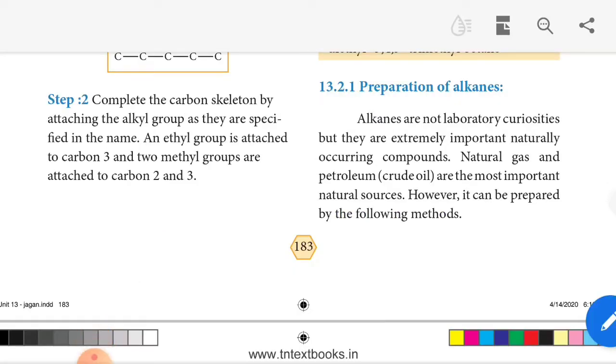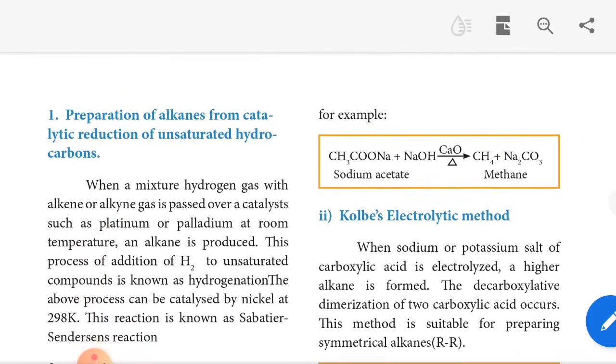Alkane means carbon containing single bonds. Alkanes are not laboratory curiosities, but extremely important naturally occurring compounds. Most of the hydrocarbons mainly contain carbon and hydrogen. Natural gas and petroleum, that is crude oil, are the most important natural sources. However, alkanes can be prepared by various methods.